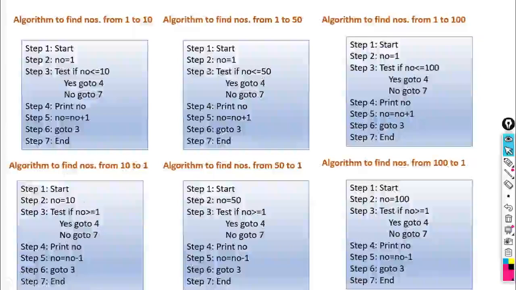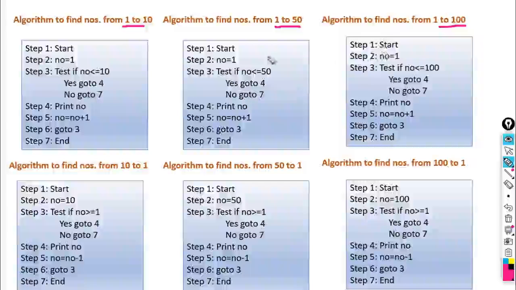So here are some examples. The first example is an algorithm to find numbers from 1 to 10. Second example, algorithm to find numbers from 1 to 50. Third, algorithm to find numbers from 1 to 100. In these three examples, the lower value is the same.